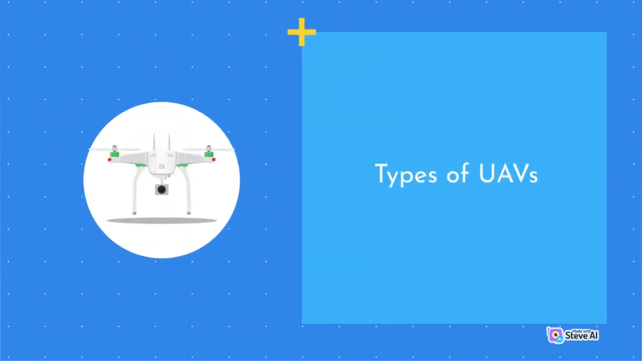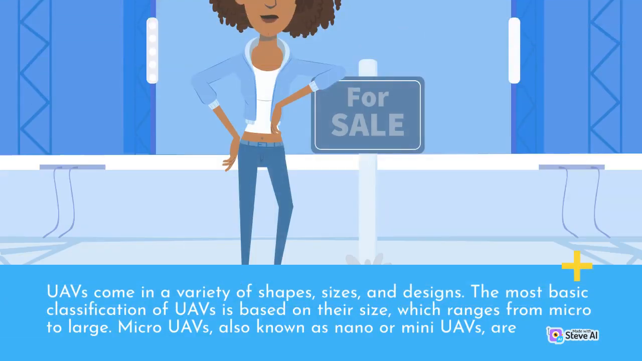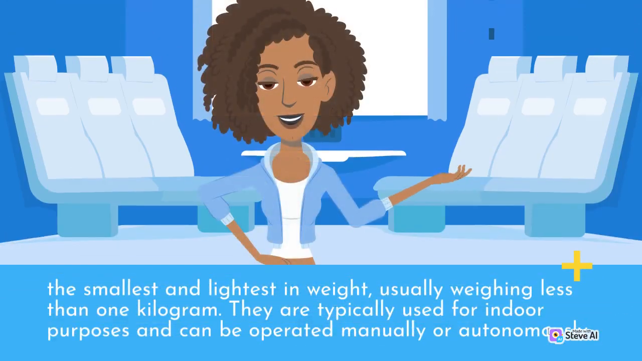Types of UAVs. UAVs come in a variety of shapes, sizes, and designs. The most basic classification of UAVs is based on their size, which ranges from micro to large. Micro UAVs, also known as nano or mini UAVs, are the smallest and lightest in weight, usually weighing less than 1 kilogram. They are typically used for indoor purposes and can be operated manually or autonomously.